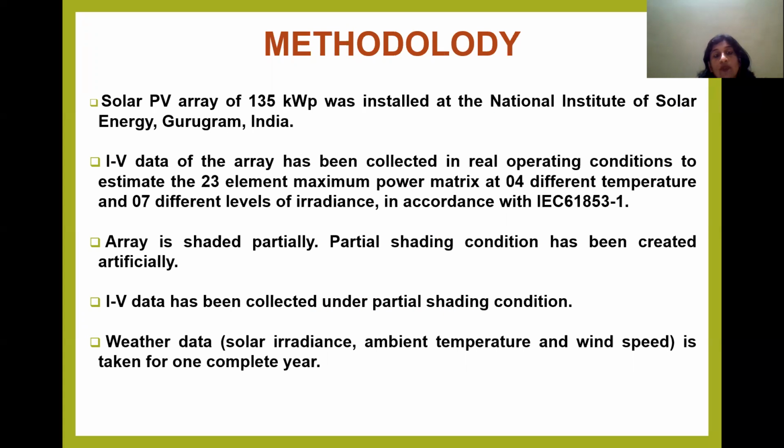For this work, a solar PV array of monocrystalline silicon of rating 135 kilowatt peak was installed at the National Institute of Solar Energy, which is located at Gurugram, India. The current voltage data for the array was collected in real operating conditions for many days to estimate the 23 element maximum power matrix at 4 different temperature values and 7 different irradiance values in accordance with the standard IEC 61853-1.